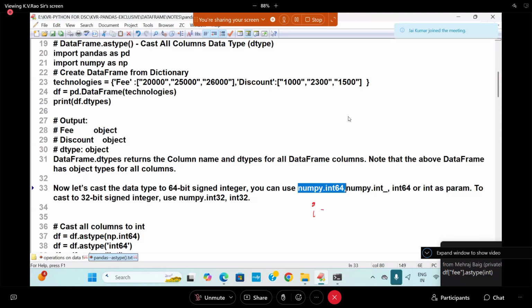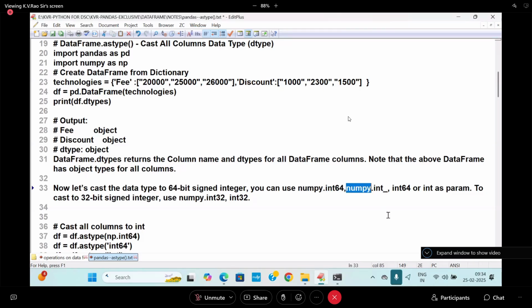I already explained this for you. i8 is what? 1 byte is equal to 8 bits, 8 into 8 is 64. Similarly, you can use numpy.int_ also. You can use int64 or int as a parameter. To cast to 32-bit signed integer, use numpy.int32. It is nothing but i4 also I can write, or simply int32 also I can write. Not an issue, because these are constant values.